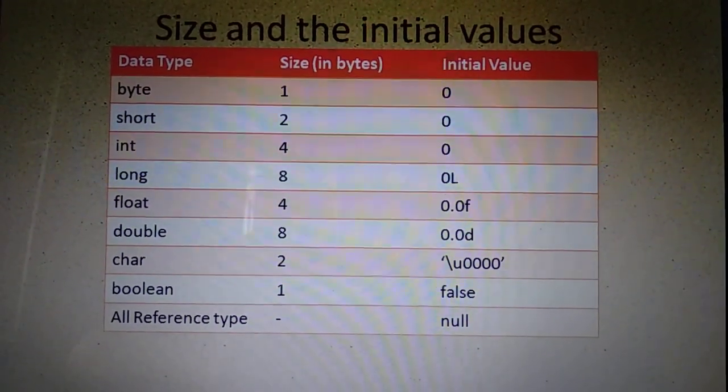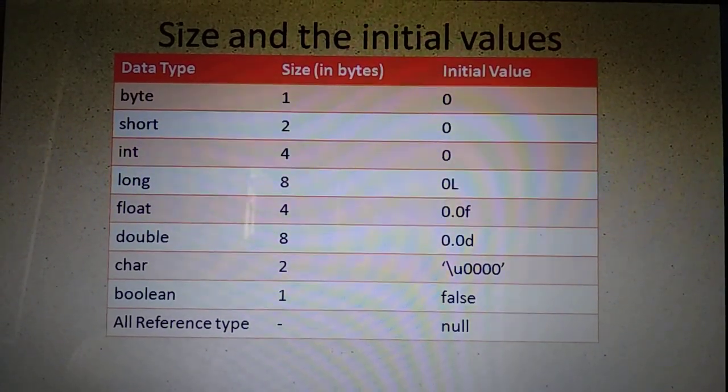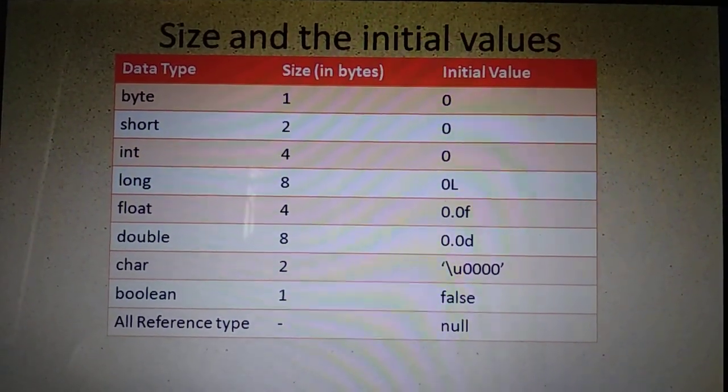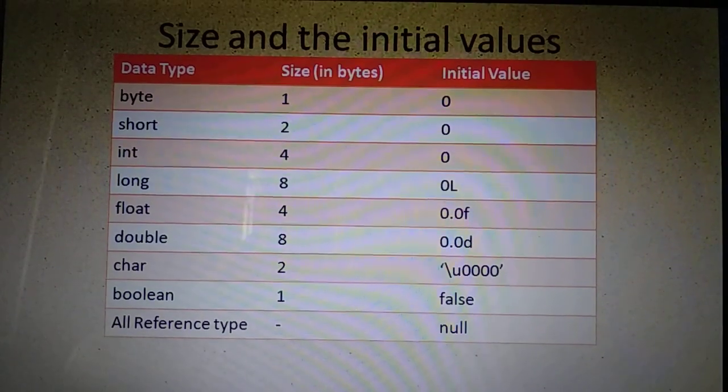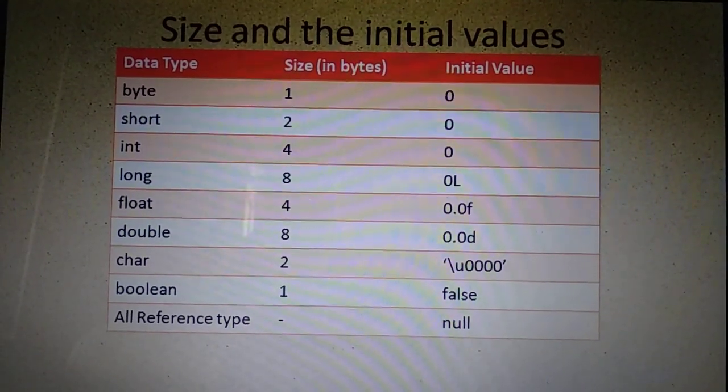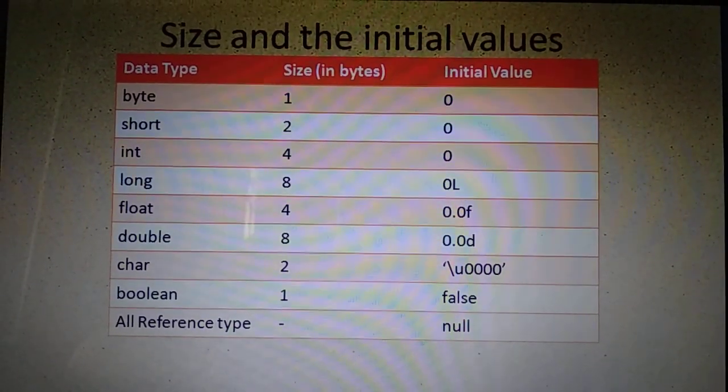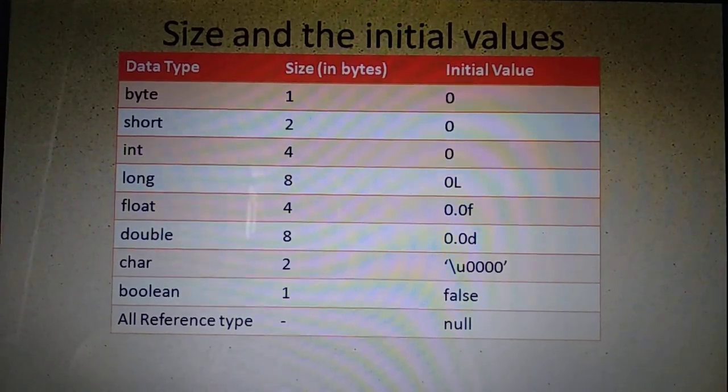In number of bytes, it is 2. Then what about the number of bits? Bits means byte into 8. That means since 2 is a byte, how many bits will be used by the short data type? 2 into 8 is equal to 16 bits. Like that you have to write.